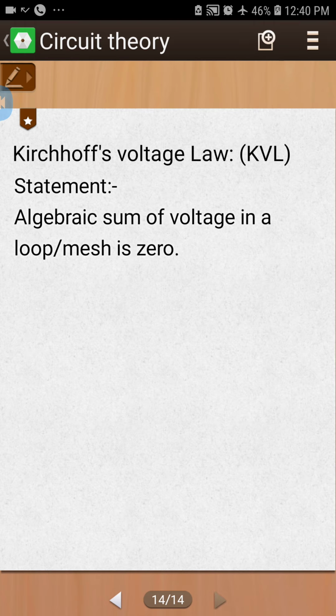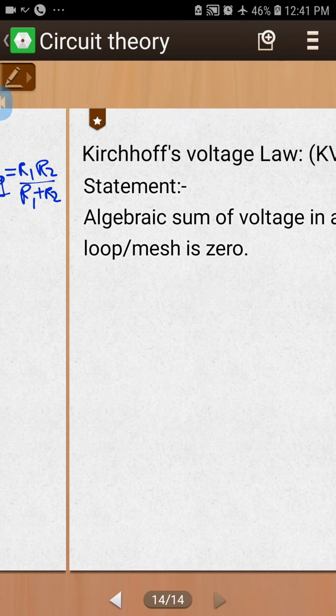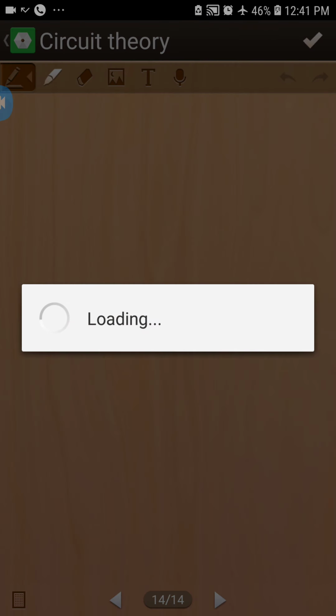So basically, the statement of Kirchhoff voltage law is: the algebraic sum of voltage in a loop and mesh is zero. In that statement, you can see the word algebraic. Algebraic means the sign convention will be there. If there is a positive sign or a negative sign, you have to take this sign according to the convention. Voltage in a loop and mesh.